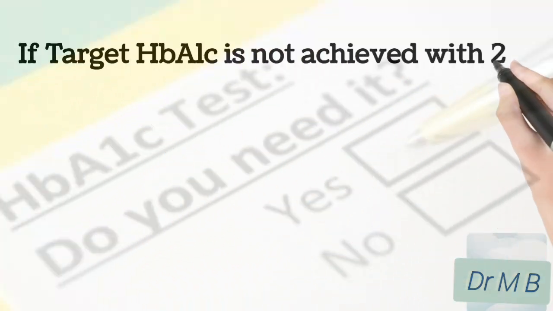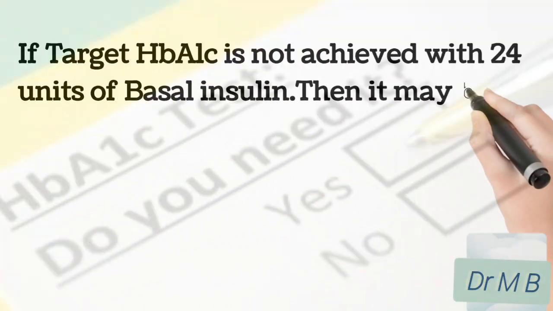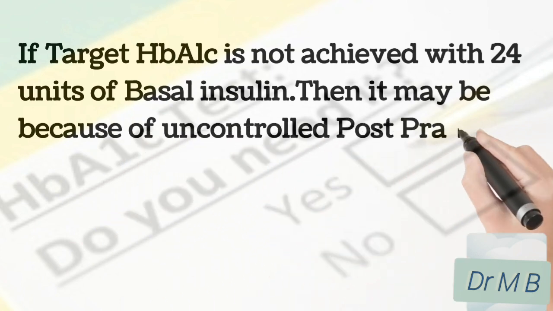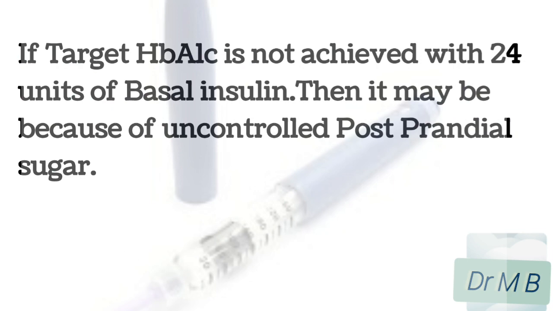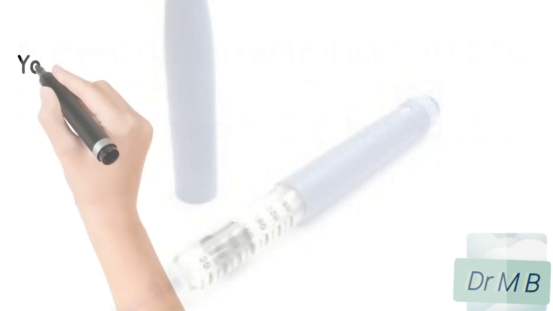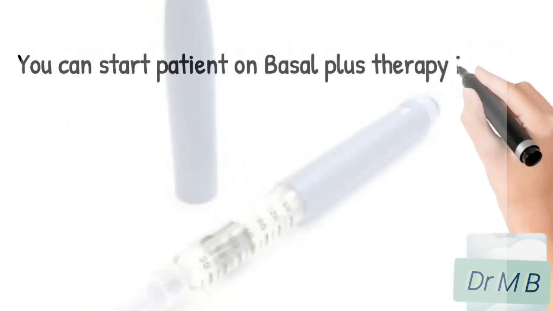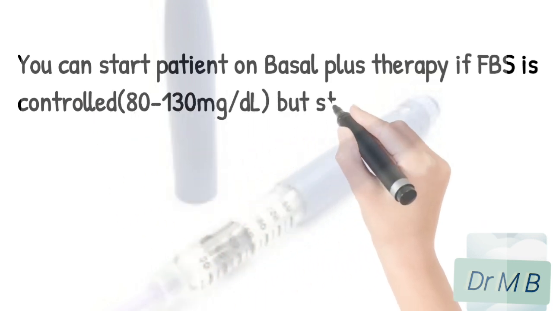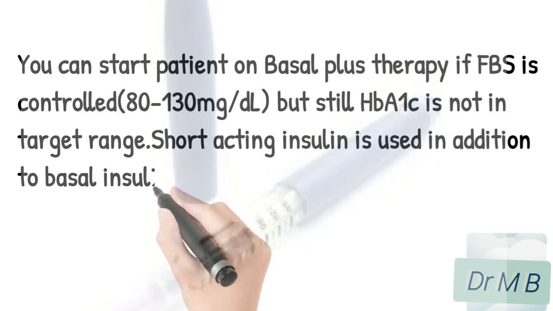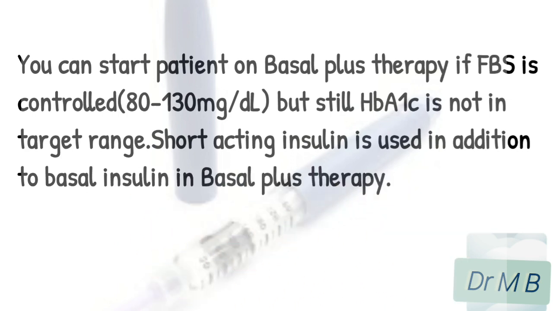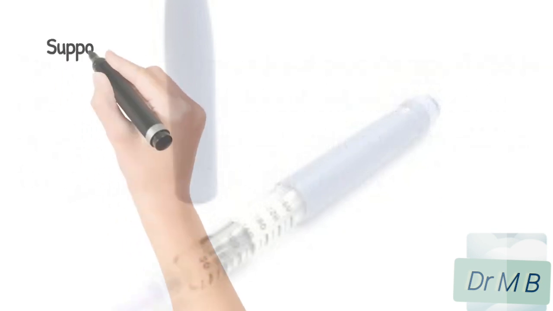If the target HbA1c is not achieved with 24 units of basal insulin, then it may be because of uncontrolled postprandial sugar. You can start the patient on basal plus therapy if fasting blood sugar is controlled but HbA1c is still not in the target range. Short-acting insulin is used in addition to basal insulin in basal plus therapy.